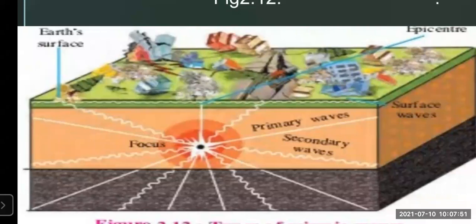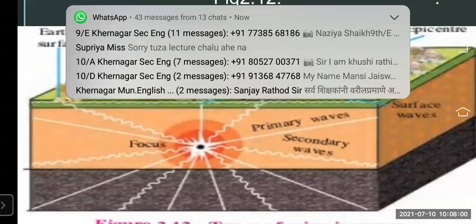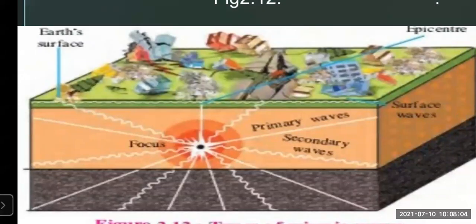The epicenter is always perpendicular to the focus. It is the nearest place on the earth's surface from the focus, and therefore experiences a strong tremor, that is, the strong intensity or magnitude of the earthquake is found at the epicenter.